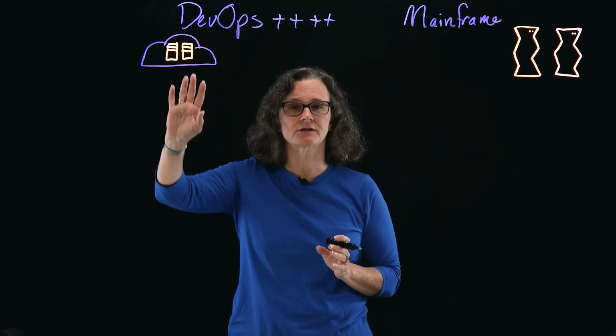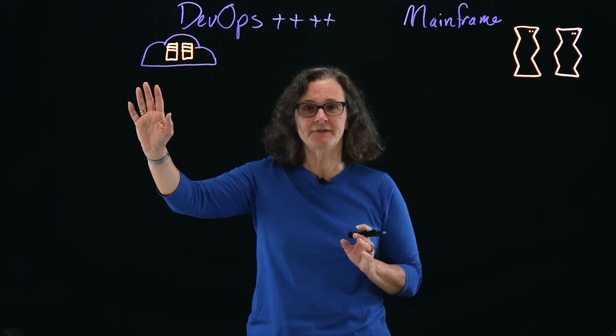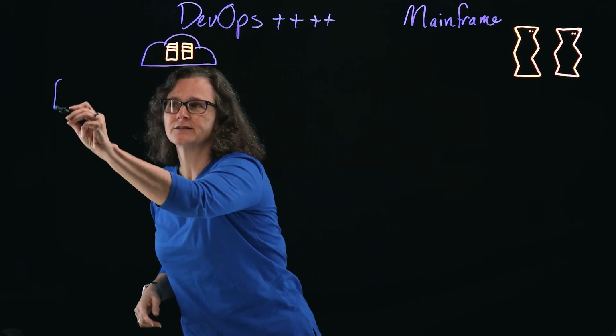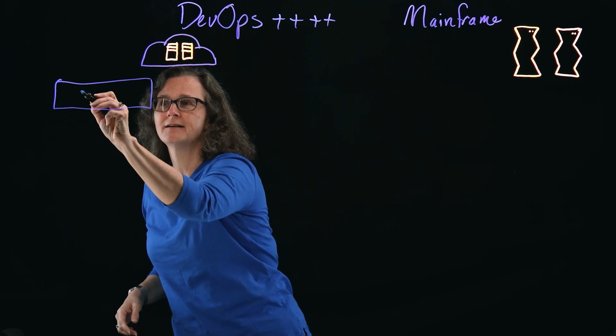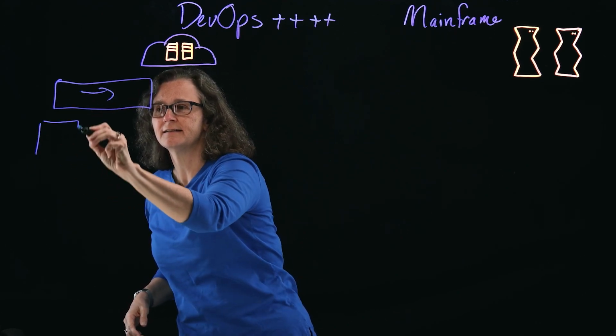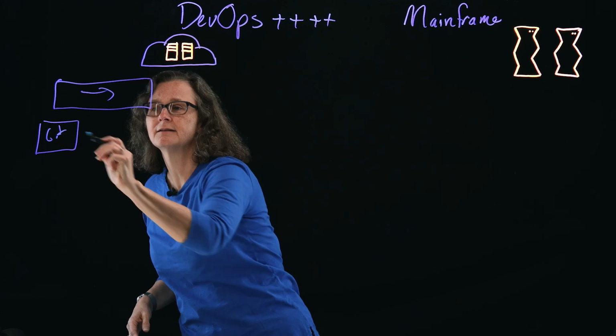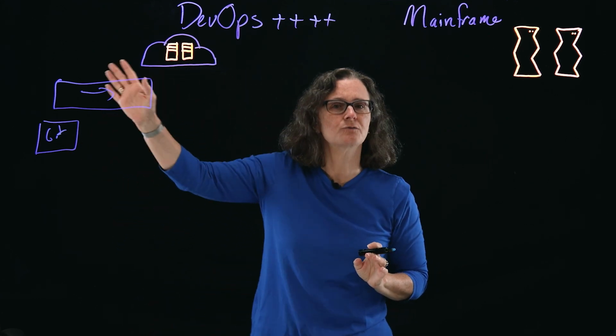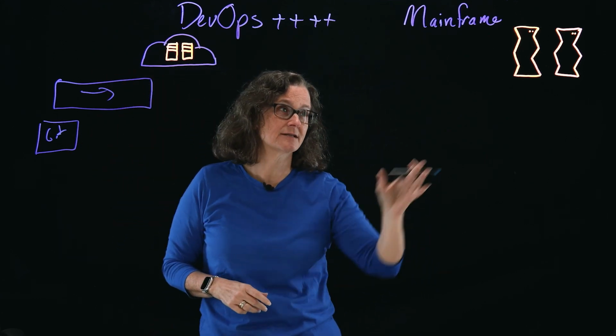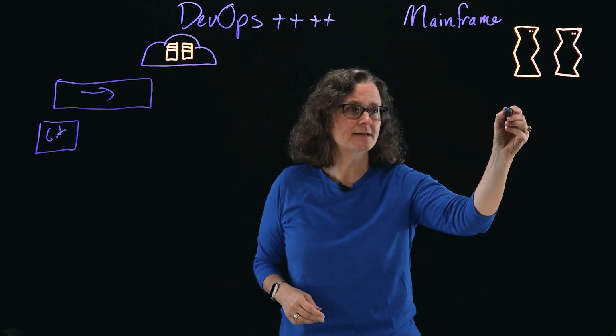We think about cloud native development. We have pipelines for development. We use Git as our source manager for development when we're doing cloud native activities. We think about the mainframe instead.